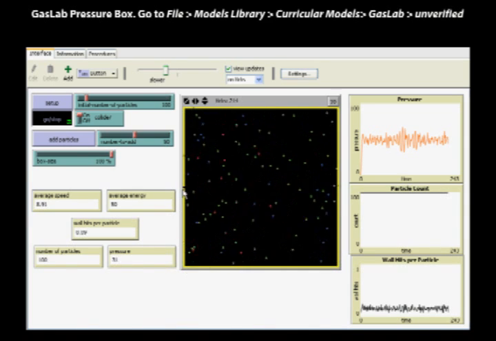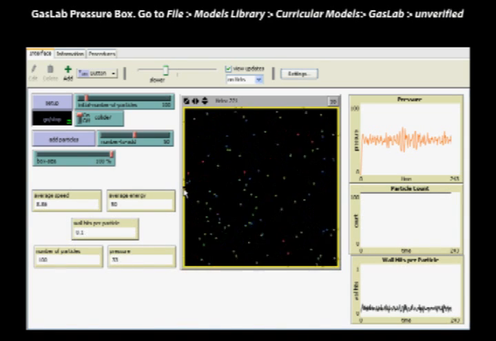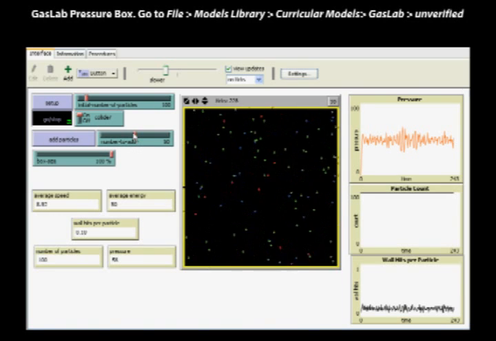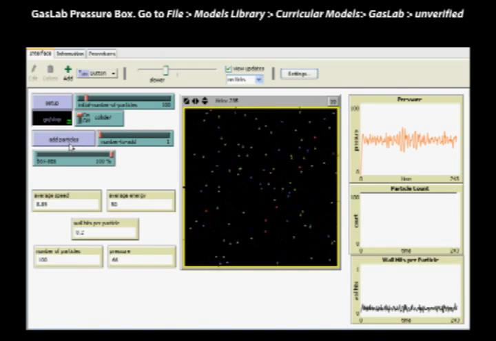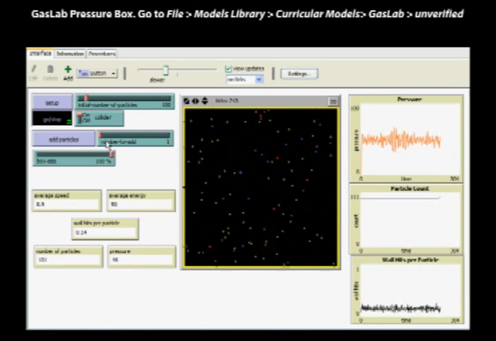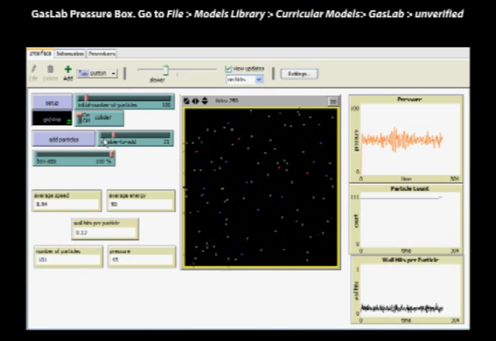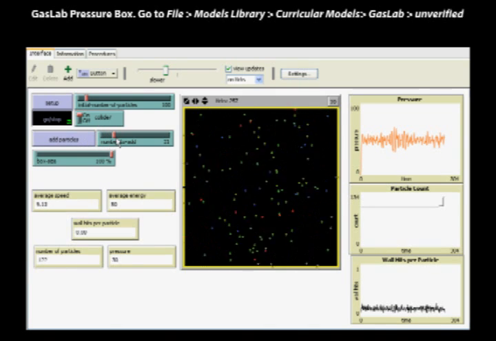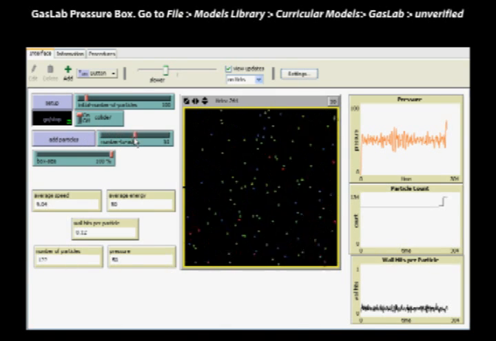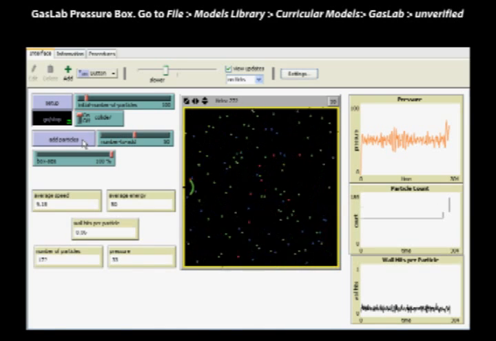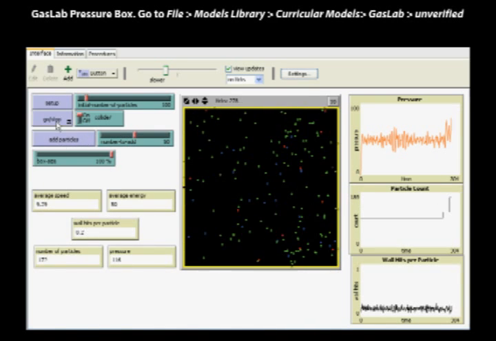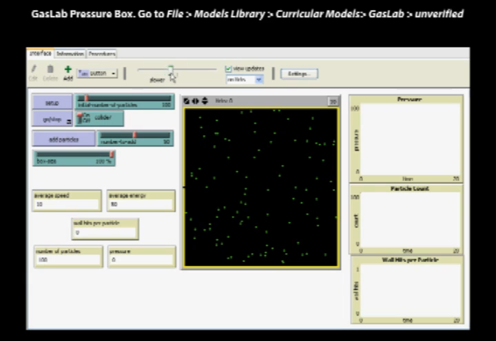We can also add particles to the chamber through a nozzle located here, and we can add them in puffs of any number of particles. We can add them in puffs of 1, for example. There it went. We can add them in puffs of, say, 21. For our purposes, we're going to add them in puffs of 50, like so. Okay, let's stop this, set it up again, speed things up so we can get data more quickly, and we'll let it rip.